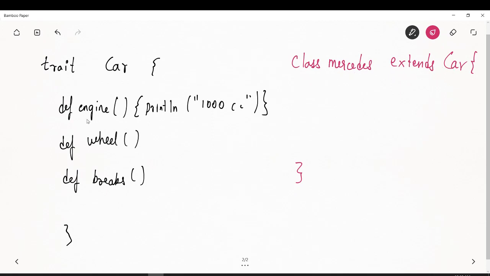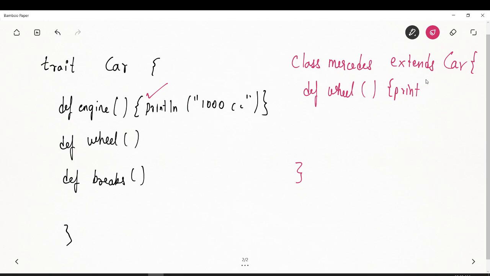Now, if you see over here, there was a function engine which had a body present. The wheel and brakes were not present, right? There was no body. So since there was no body present over here, you will have to define this body over here, else it will give you an error.